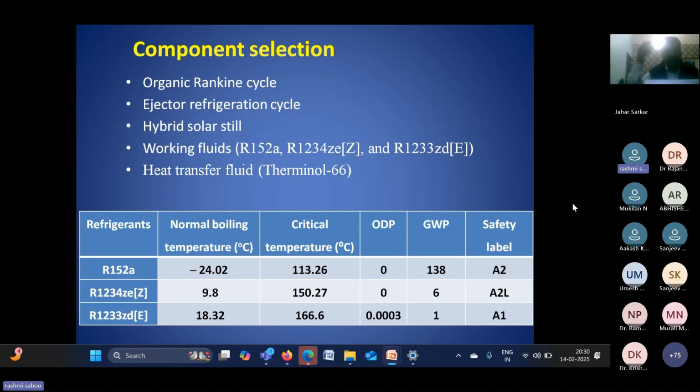So presently global warming or ozone layer depletion is a very important criterion for choosing the suitable refrigerant or working fluid for any solar-based polygeneration system.